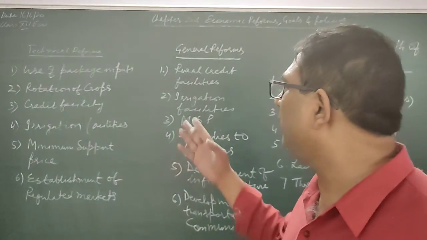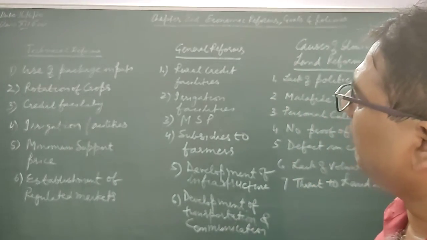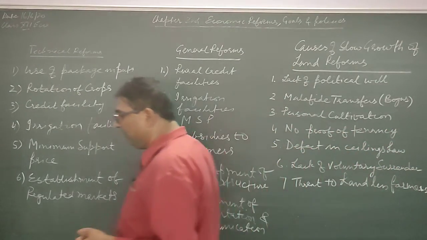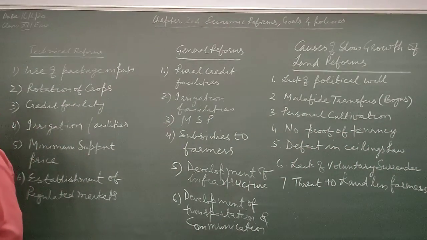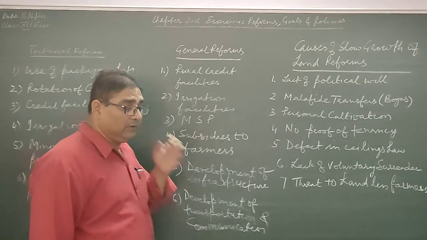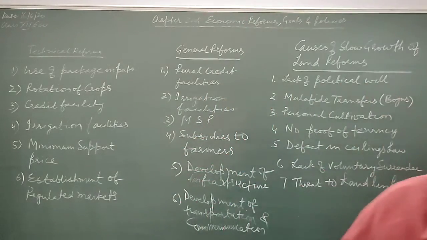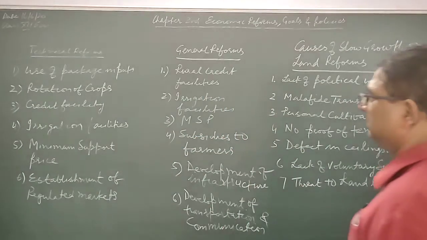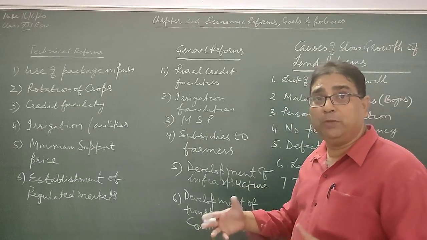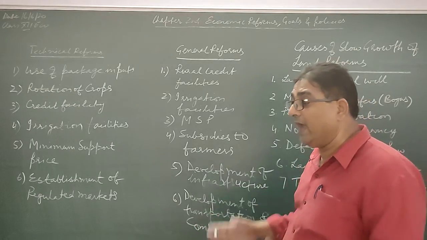So we have done so far three types of reforms, right? Now we have to continue with the technical reforms. Now, what are the technical reforms, right? That we have to see. The technical reforms are related with the technique of goods to be produced, or what type of requirement they should have.